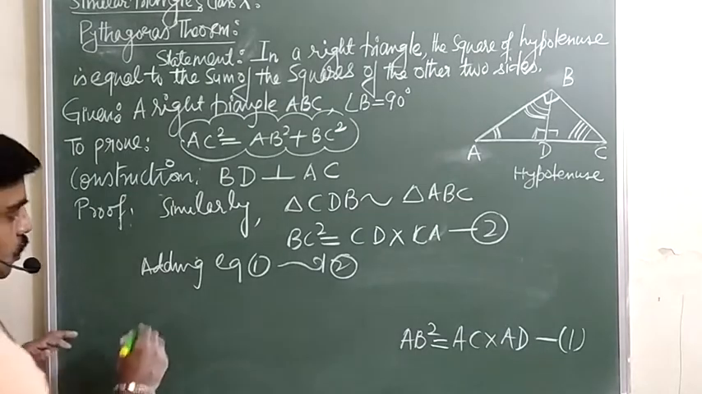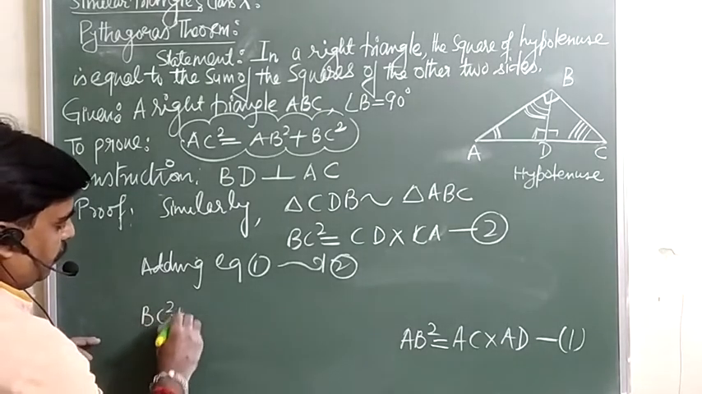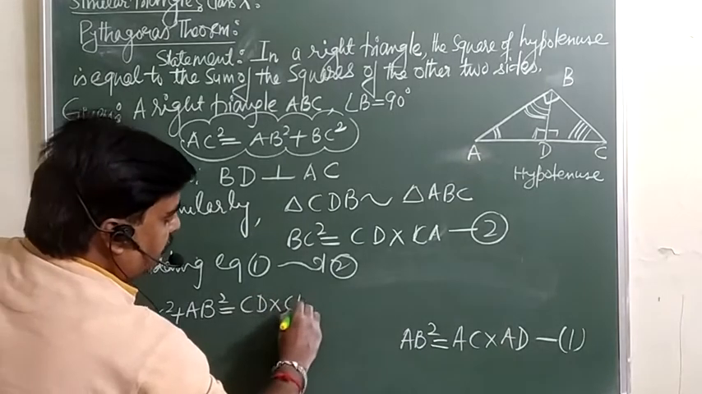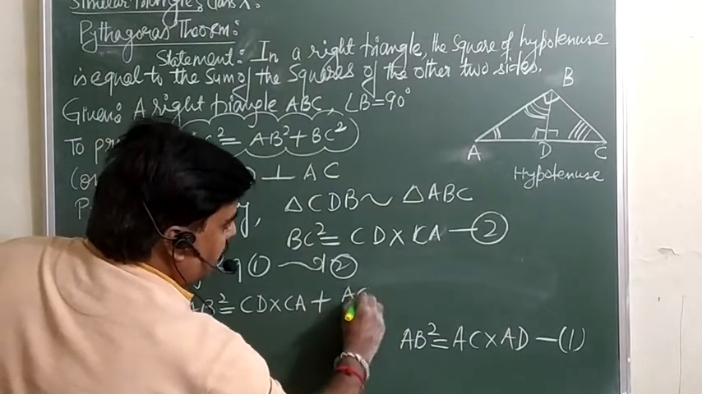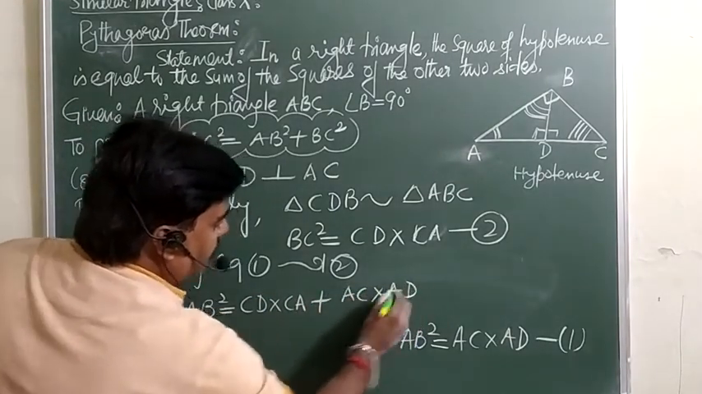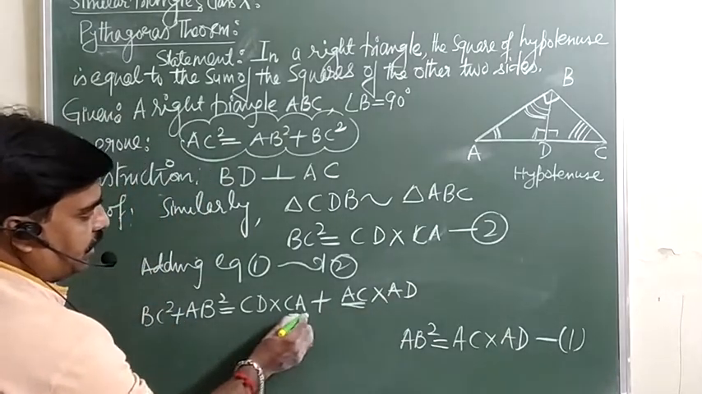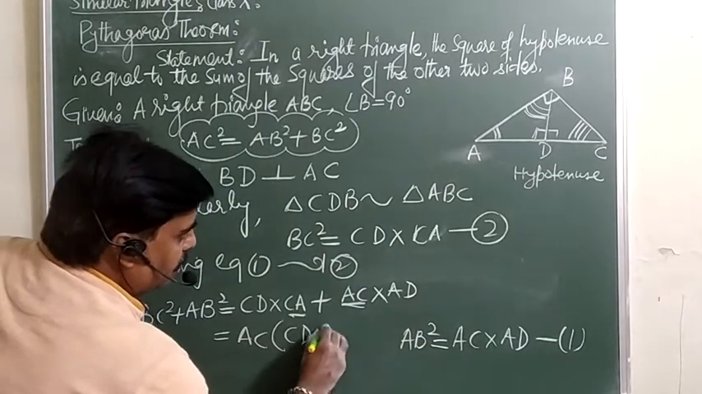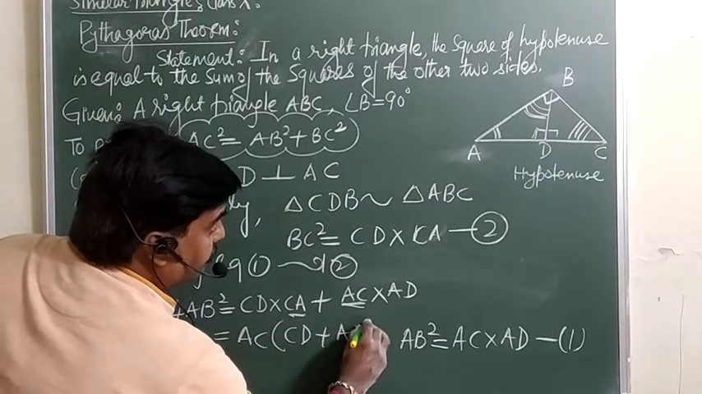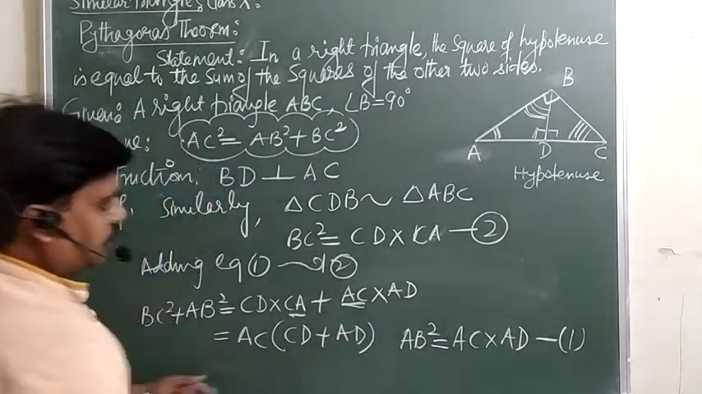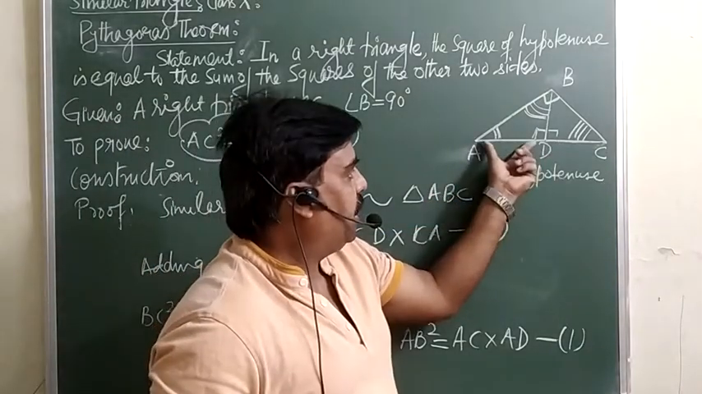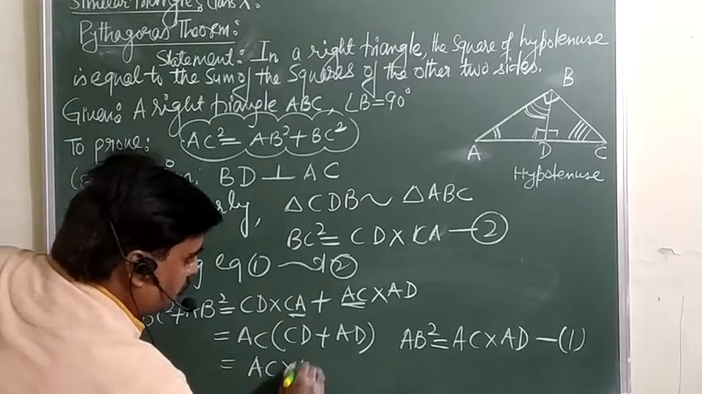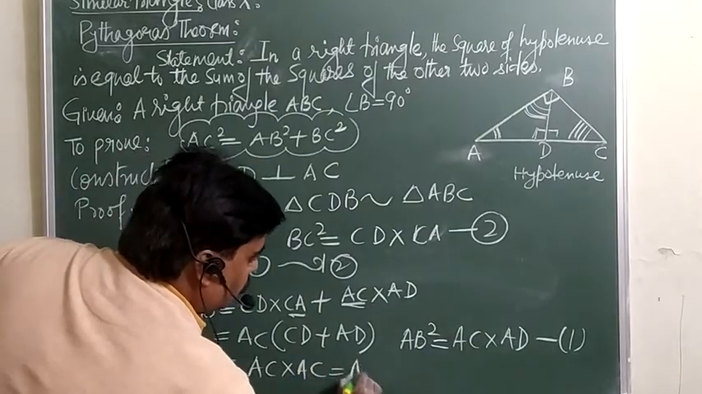So BC square plus AB square is equal to CD into CA plus AC into AD. Whether you write AC or CA is not the matter. So then AC you can take out common. So this is CD plus AD. But CD plus AD is also equal to AC. So in place of this, you can write AC into AC. So this is equal to AC square.